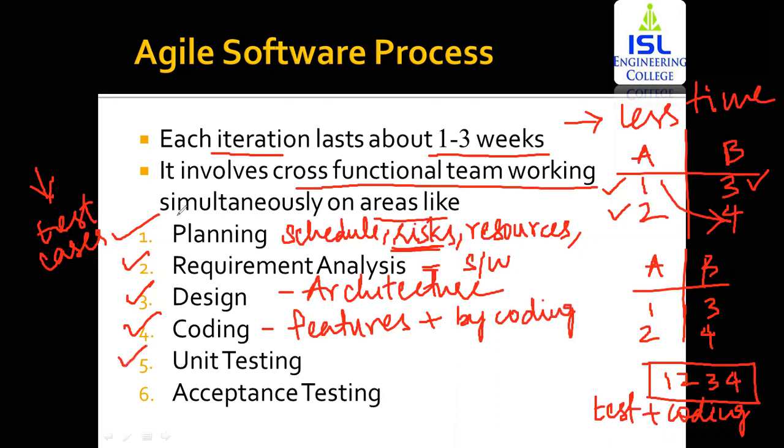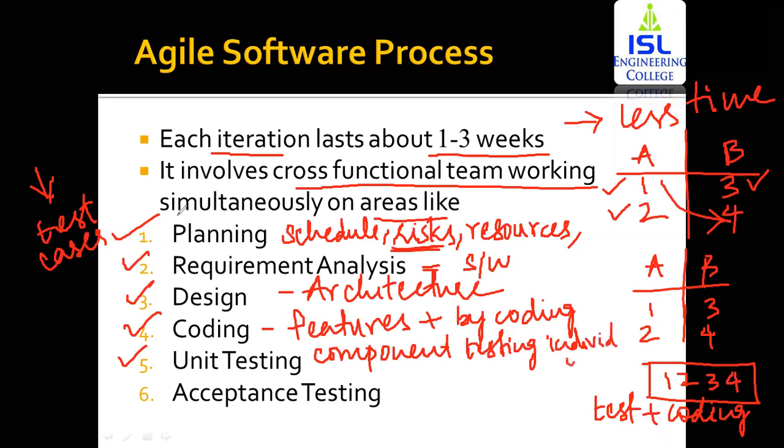Unit testing. Now what is unit testing? If you remember, it is testing each and every component individually.